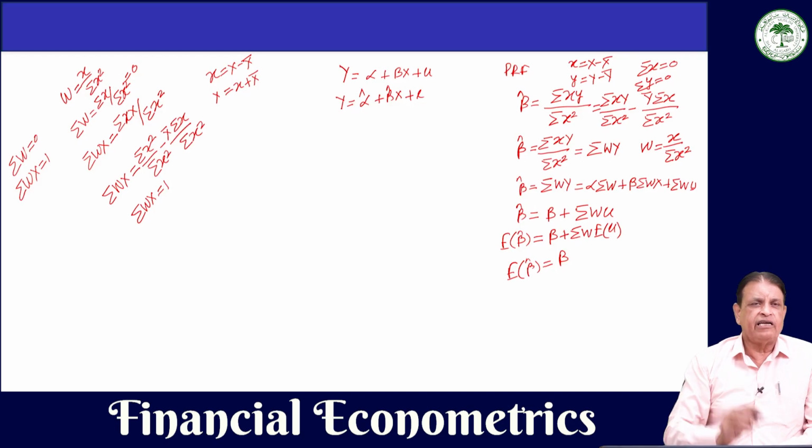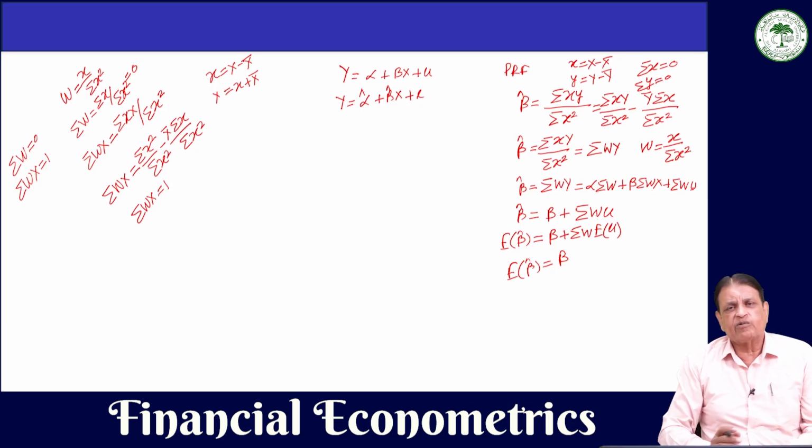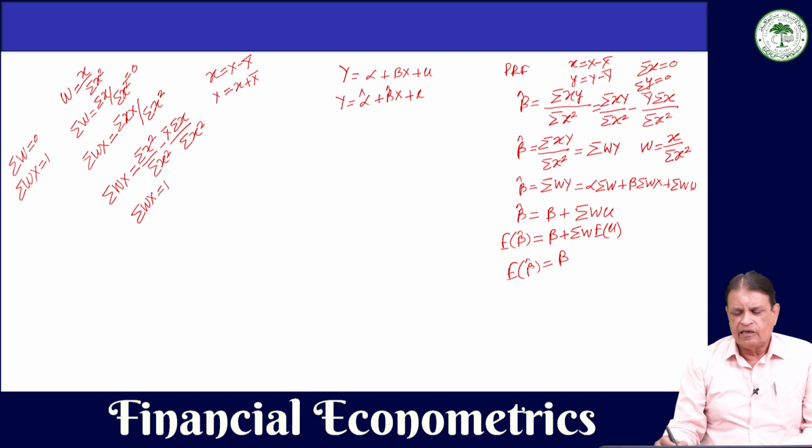Now, as far as linearity is concerned, the least square estimators are linear by definition. If you look at the equation, these least square estimators are linear by definition, no need to prove, and these least square estimators are also unbiased. Now, we have to show that least square estimators have minimum variance in the class of linear unbiased estimators. But before that, we have to find the variance of our least square estimator, that is beta hat.